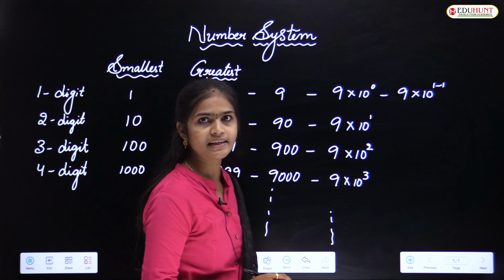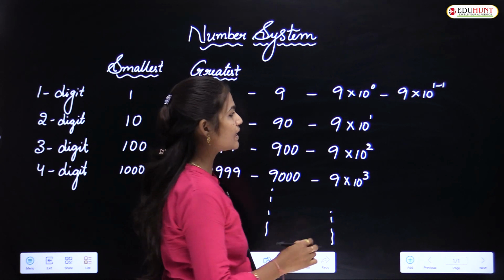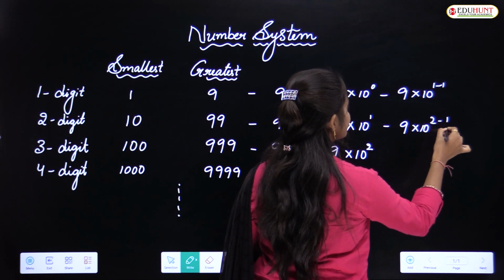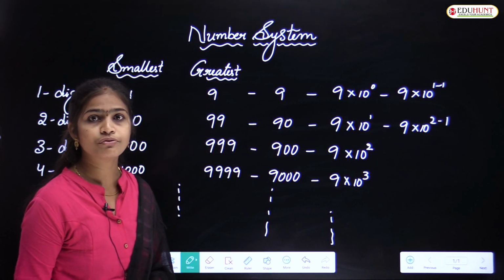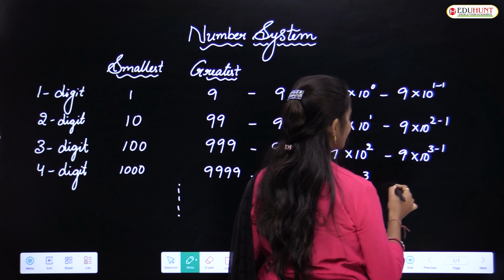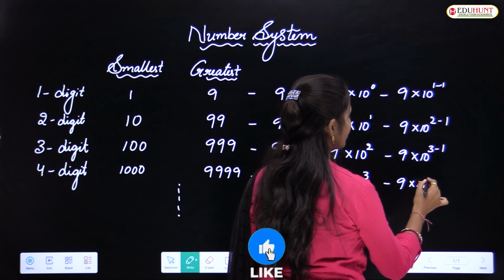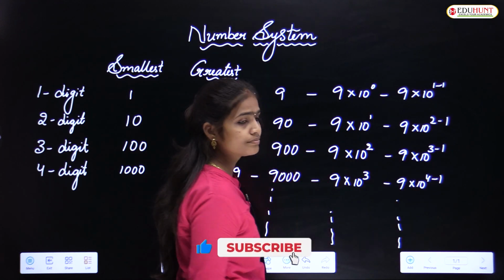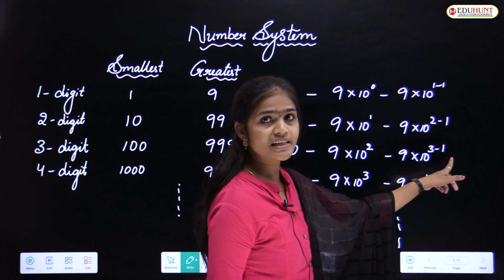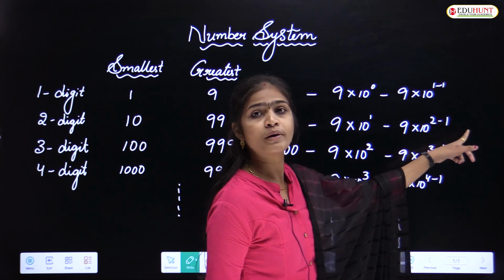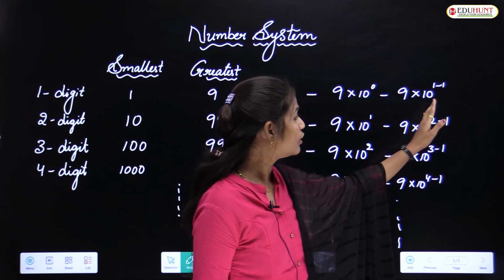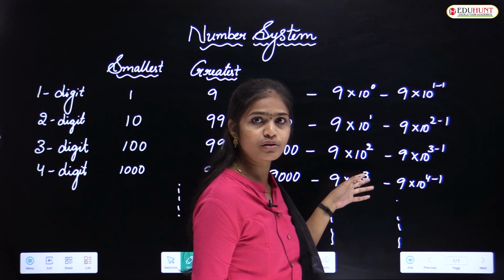We will write it as 9 into 10 to the power of 1 minus 1. And this one we can write as 9 into 10 to the power of 2 minus 1. And this I am going to write as 9 into 10 to the power of 3 minus 1. And this is 9 into 10 to the power of 4 minus 1, and so on. Here 10 to the power of 4 minus 1 means 10 cube, and 3 minus 1 means 10 square. 10 to the power of 2 minus 1 is 10 to the power of 1. 10 to the power of 1 minus 1 is equal to 10 to the power of 0. So after simplification, you get these same values only, no?